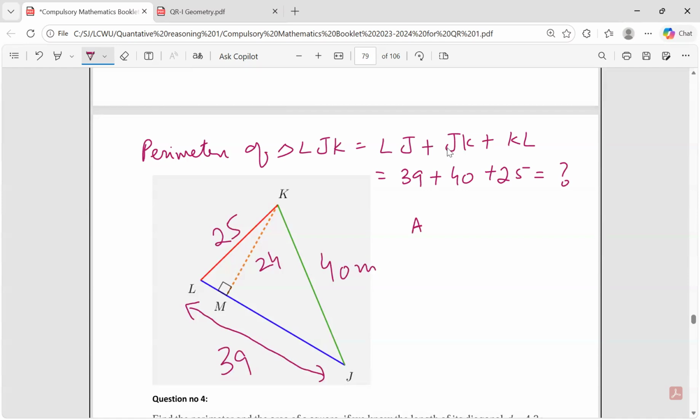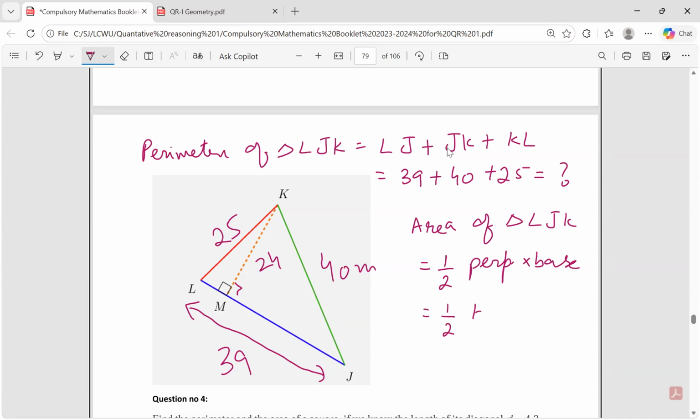Next is area of the triangle. Area of triangle LJK is equal to half perpendicular length into base. Now, which perpendicular? You are given this perpendicular length. This is the perpendicular length. So it is half.